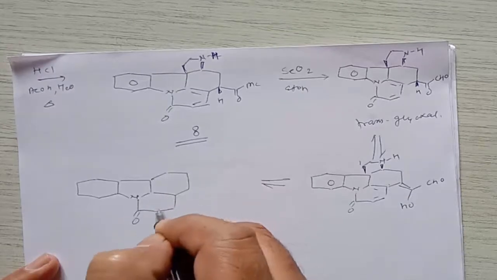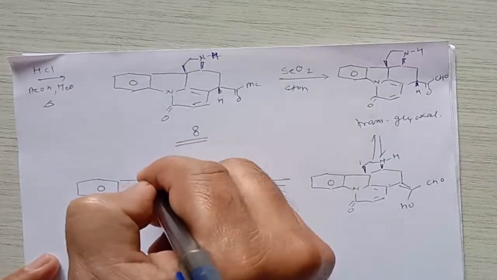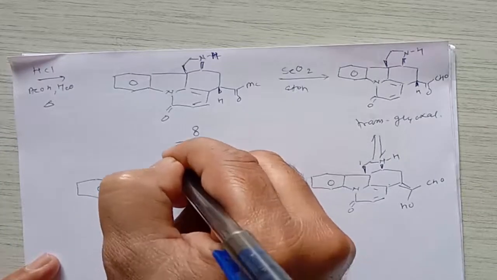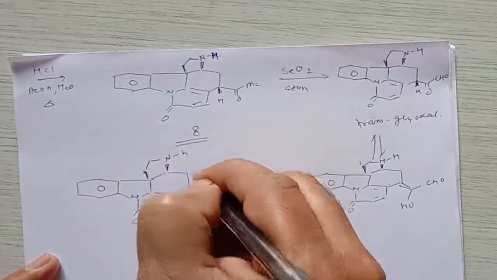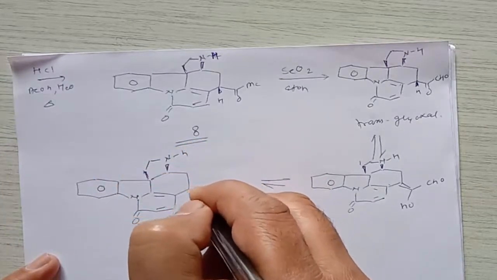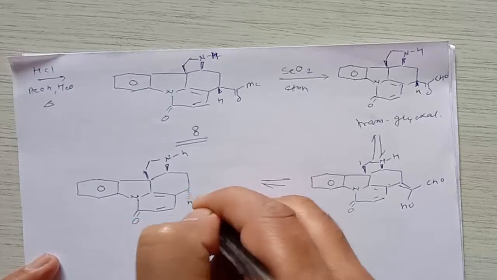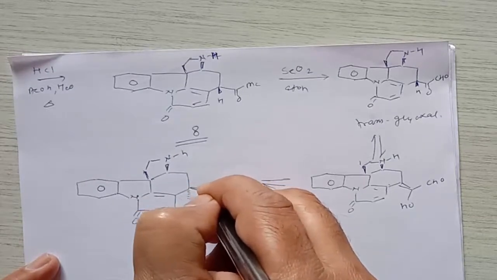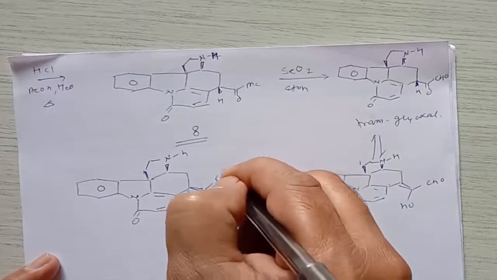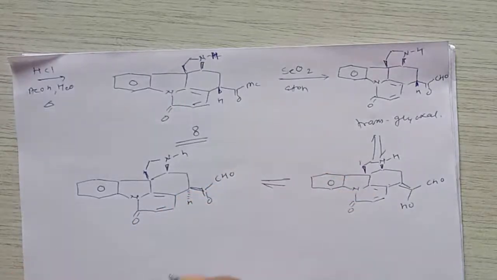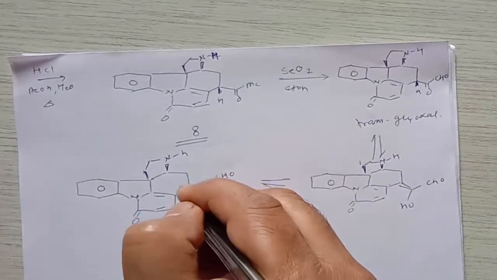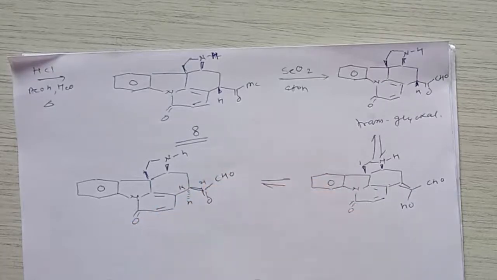So here is the carbon group, double bond, then here is a 5-member ring containing nitrogen and hydrogen, and here we can see the hydrogen which was above the plane. So here is the carbonyl compound, and here is CHO. So this compound is formed, that is called carbon number 14 here, and this is carbon number 21 here.